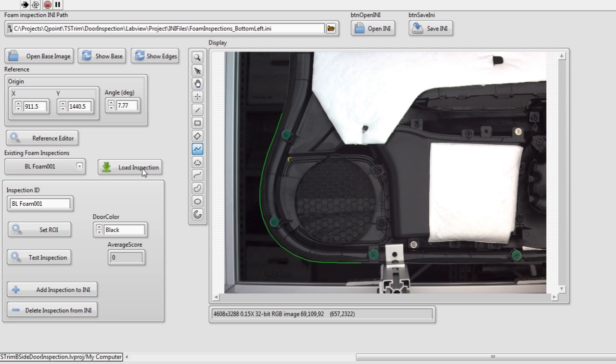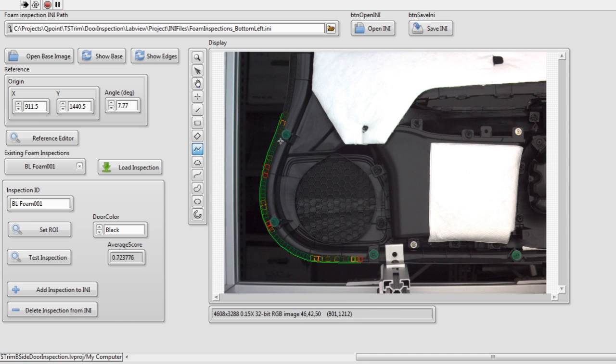Now I'm just going to load this. The ROI, again, in this case, is a path. The door color defines what inspection is going to run. The black door inspection is more difficult than the gray or the ivory, so the black door inspection has some extra steps that it does. We'll go ahead and test this.